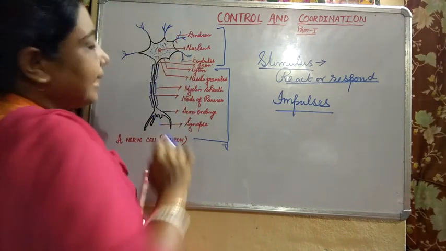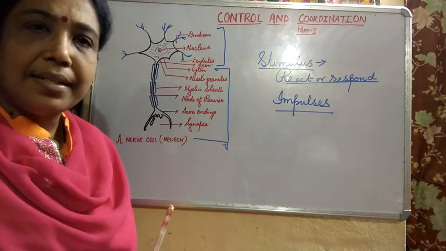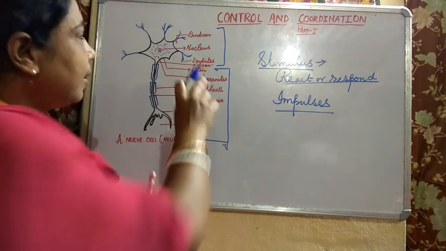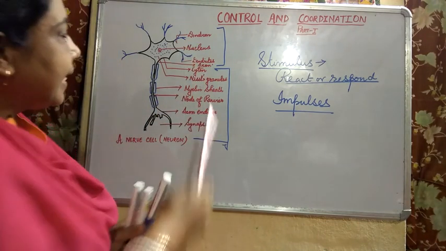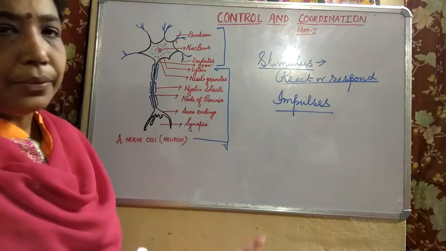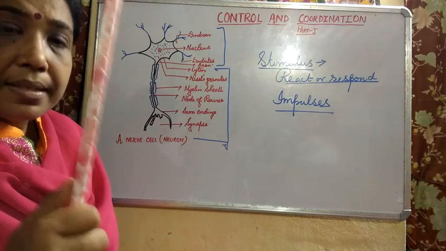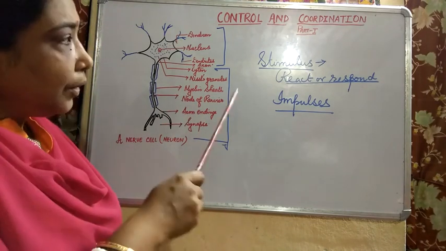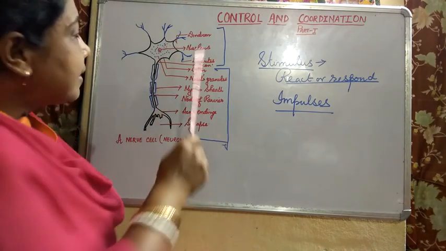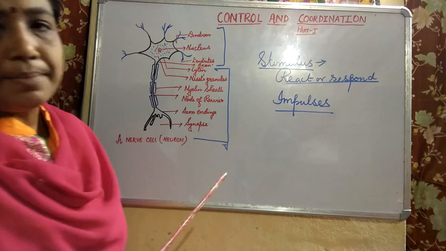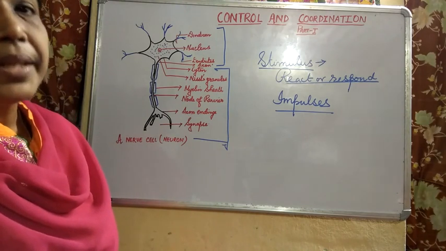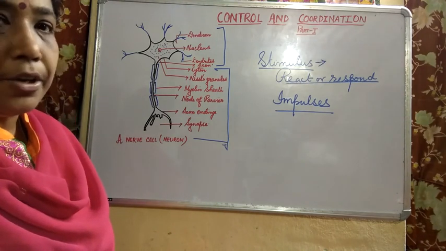They are known as dendron, singular dendron. You can see several branches coming out. They are known as dendrites. I told you what is stimulus. So the stimulus, where does it reach? Who picks up the stimulus? It is the dendrites or the dendrons.